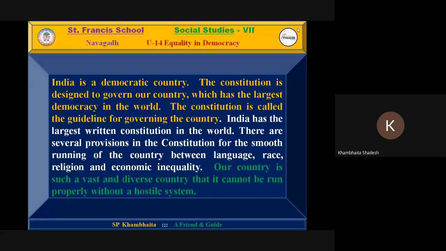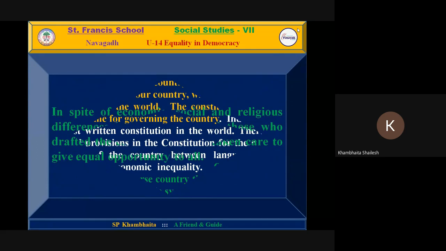etc. And our country is a vast country as well as diverse because in area we rank seventh in the world. And in diversity, people follow different religions, speak different languages, and have different food habits, customs, festivals. Thus, variety is seen in Indian culture. And thus, without any proper management or rules, it is almost difficult to run a country like India.